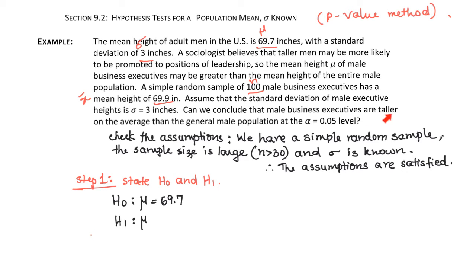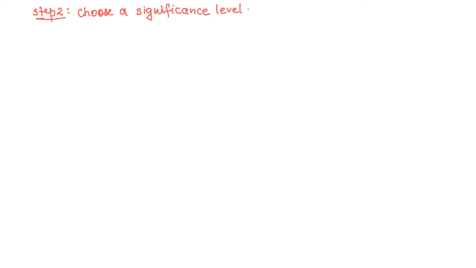Here we want taller on average than the general male population. So taller means greater than 69.7. So the alternate hypothesis is mu greater than 69.7. At this point we assume that the null hypothesis is true. Step 2 is choose a significance level. In the problem itself it is given: alpha equal 0.05.